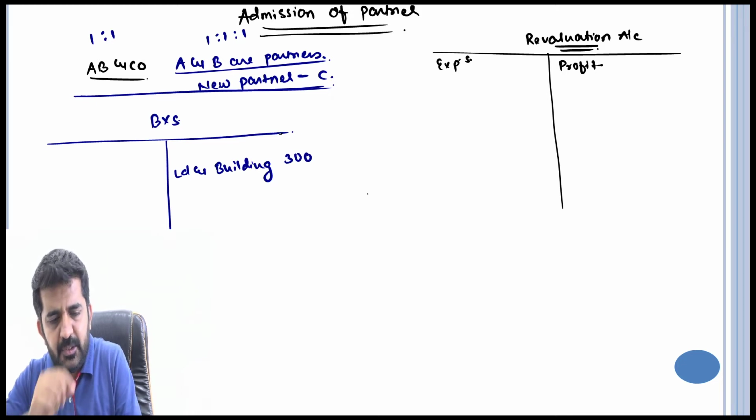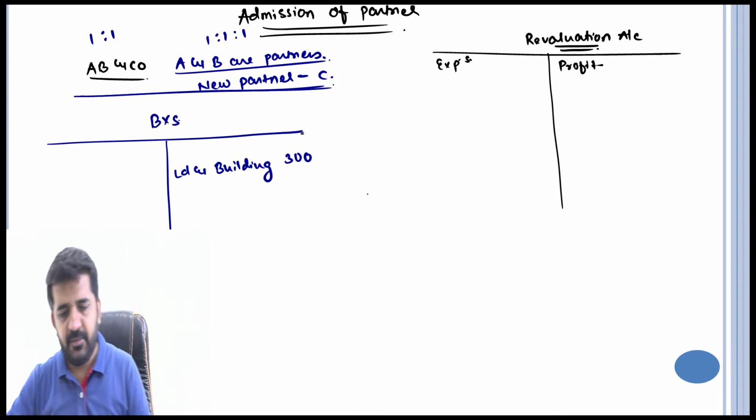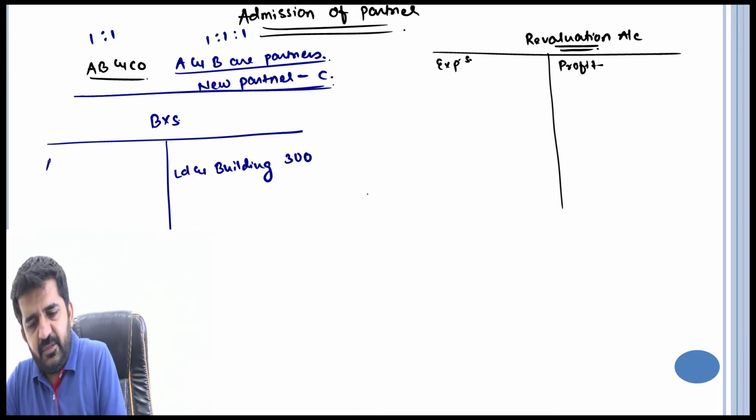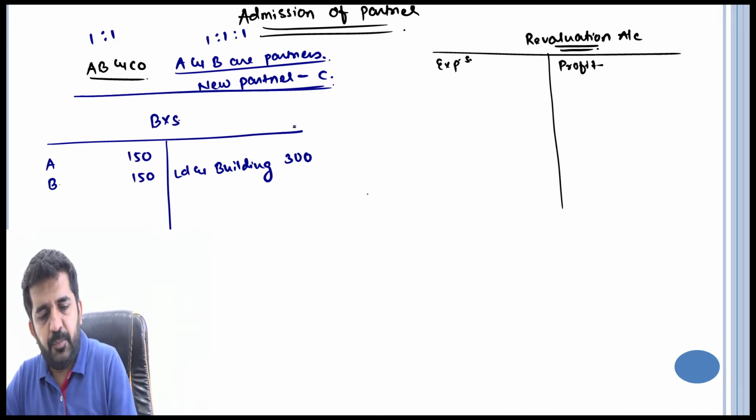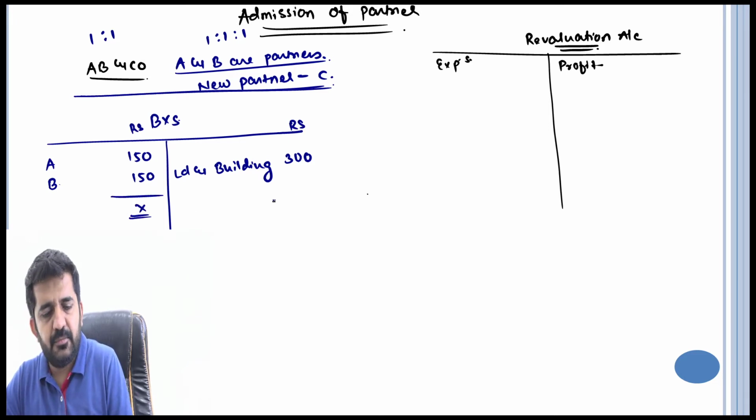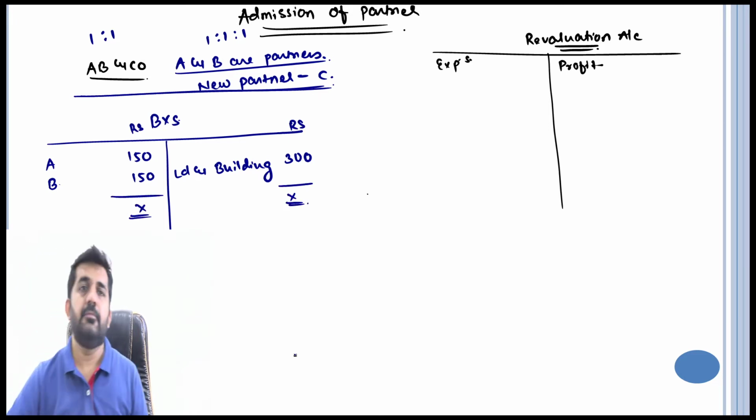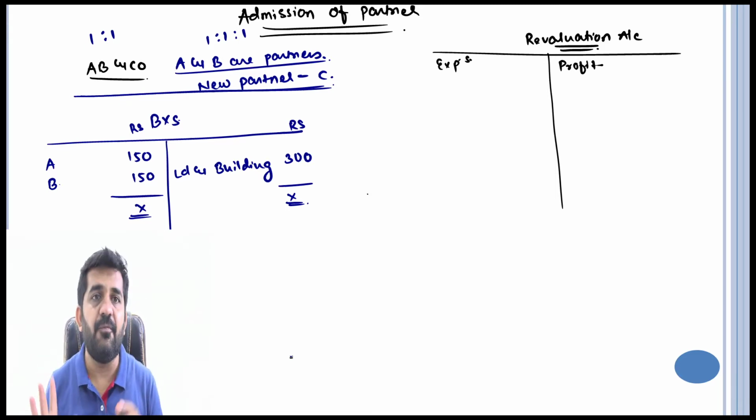of 300 rupees. A very small business, 300 rupees of land and building. Partners A and B are both having 150 rupees and 150 rupees. The rupees are not in crores, it is just in rupees. All right, this is the balance sheet of A B and company.